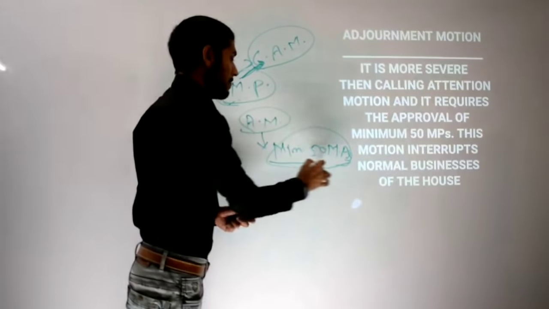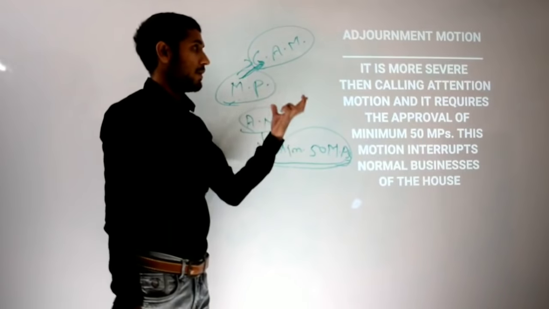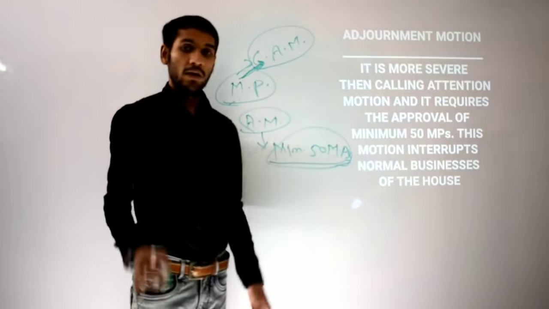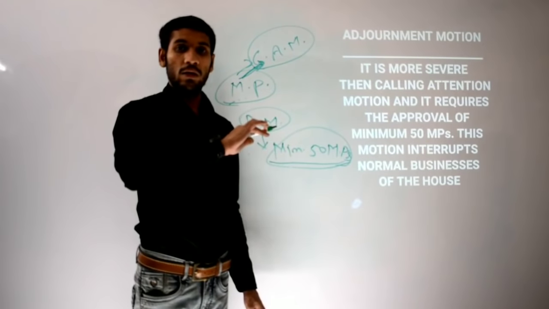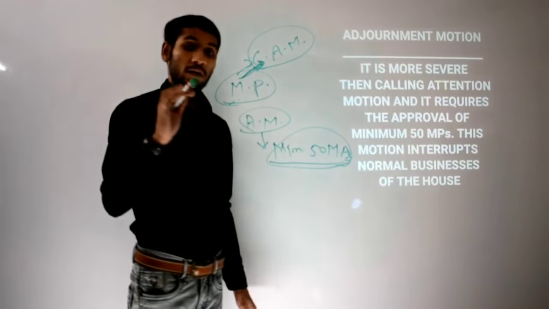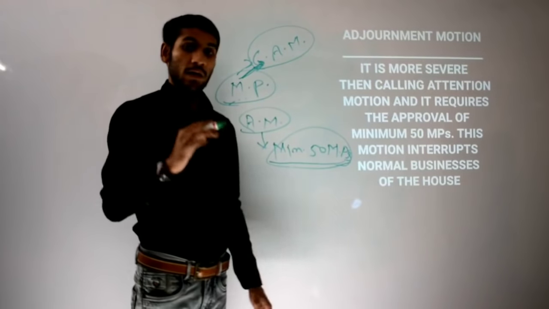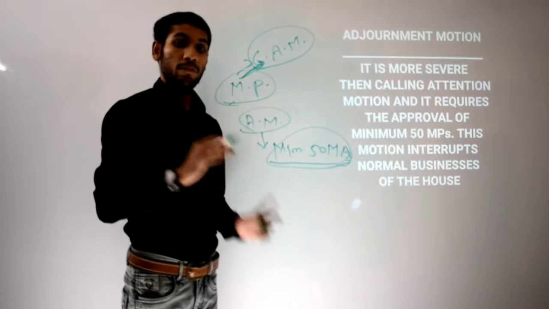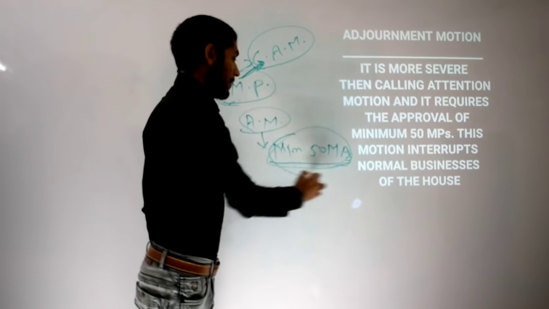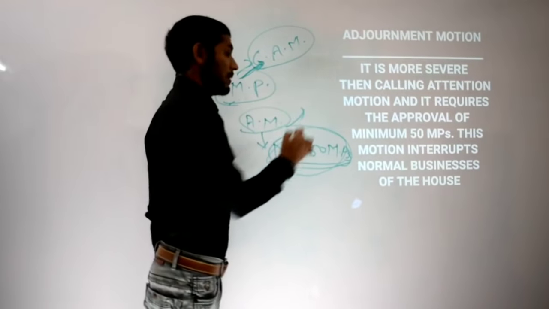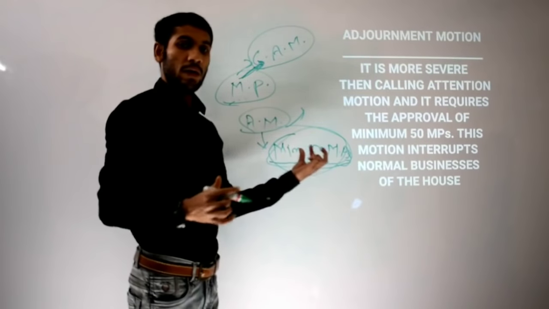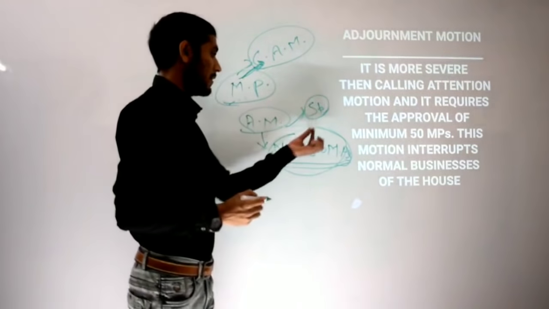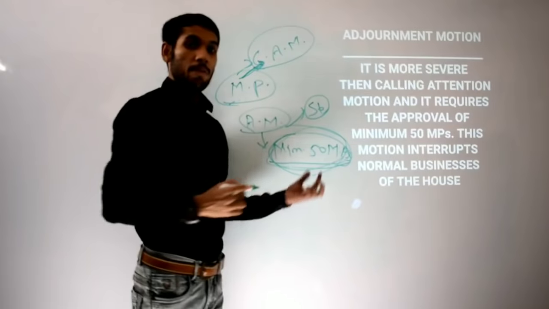So minimum 50 MPs of Lok Sabha. A question may say that an adjournment motion in Rajya Sabha needs 50 members of parliament to initiate. You can mark it correct, but that is incorrect. Adjournment motion can be brought up only in Lok Sabha and with the support of 50 members. Only after the support of 50 members, the presiding officer, which is the Speaker of Lok Sabha, may allow it.